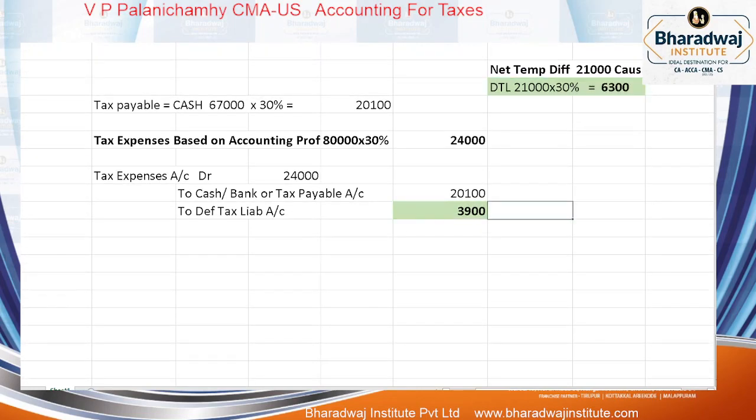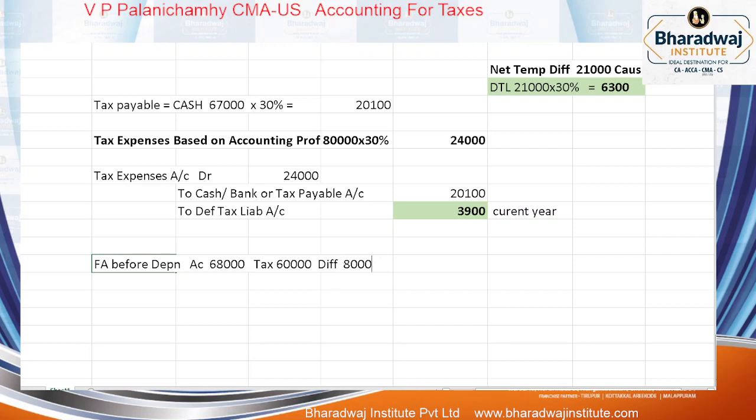How much deferred tax liability was created in the current year? Current year deferred tax liability is 3,900. Look at the opening balance. Fixed assets before depreciation, I have given it in the problem. For accounting purposes it is 68,000. For tax purposes it is 60,000. So what is the difference? 8,000. This is the opening balance.